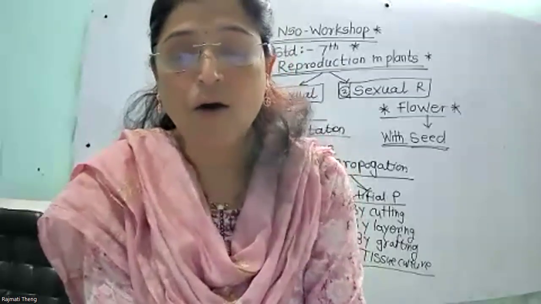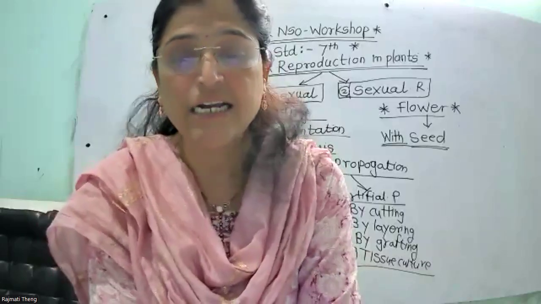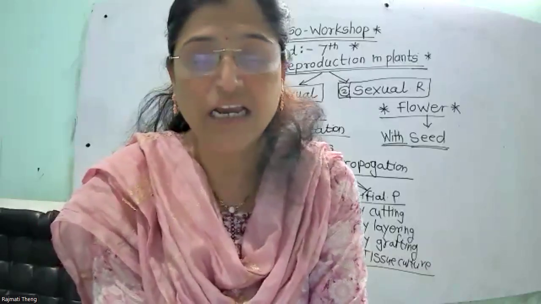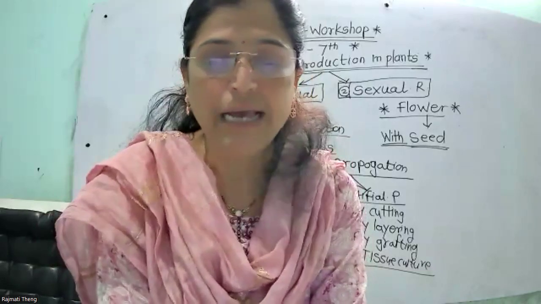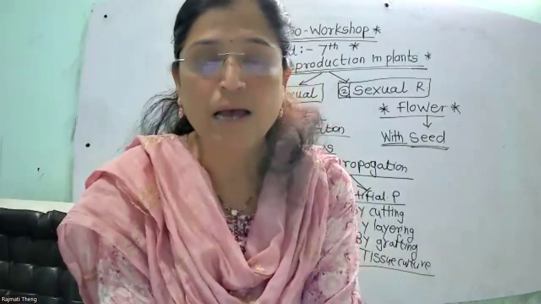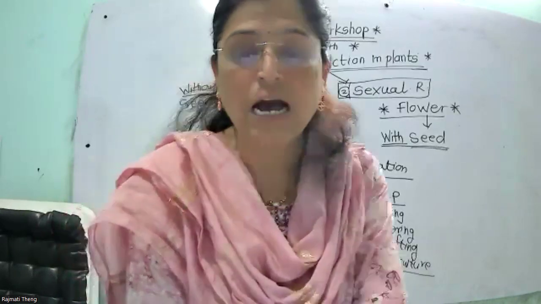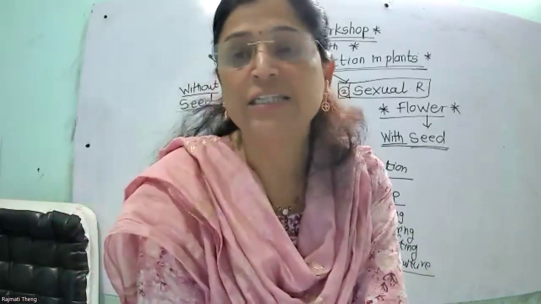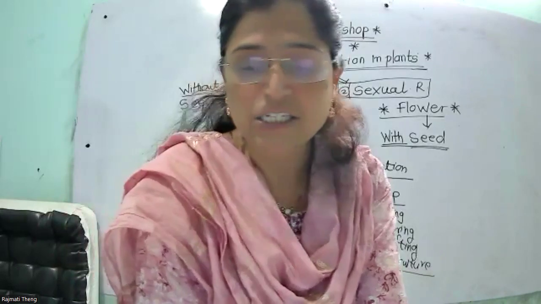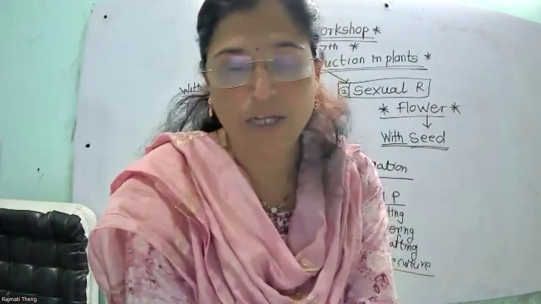Many plants are developed by using it. Examples are chrysanthemum, asparagus, orchids. Growing plants are also grown by this method, that is the tissue culture method.